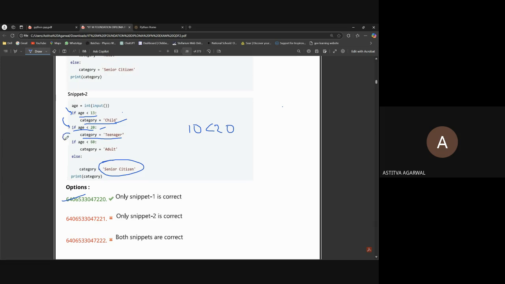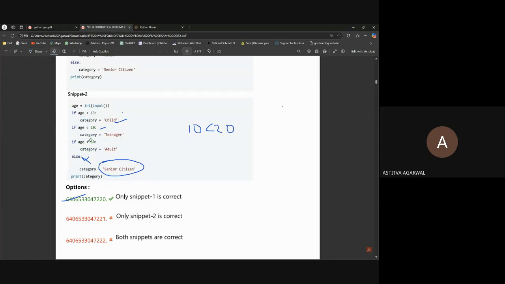Okay, so then it will always give the output senior citizen, right? No, there is else. Else won't work if any of the if conditions work. Okay. So it will give us adult, right? Yeah, it will give adult when the example is 10. If example is any other, it will give that when those conditions become true. This is the last condition of this conditional statement, excepting else. We are assuming that one of these conditions will become true. Then this else won't work if any of these conditions become true.